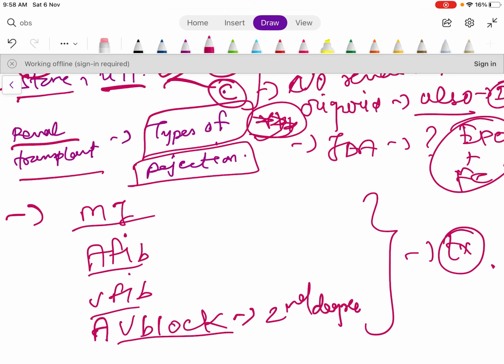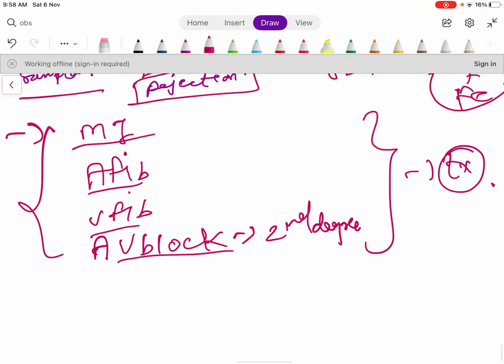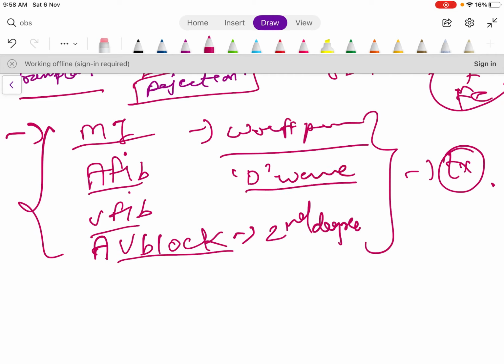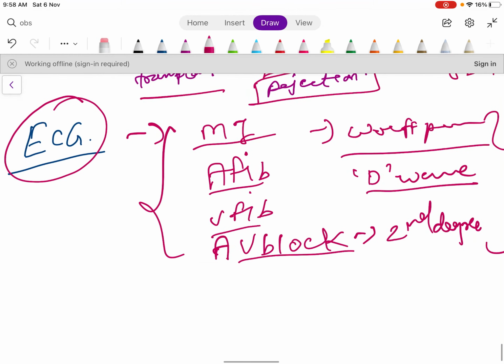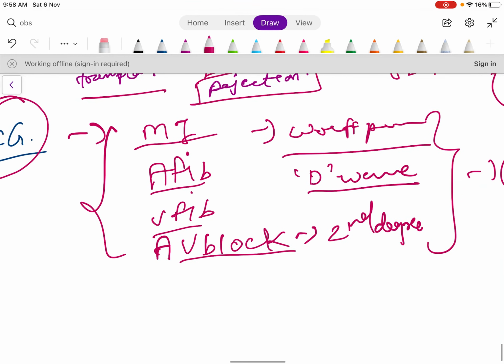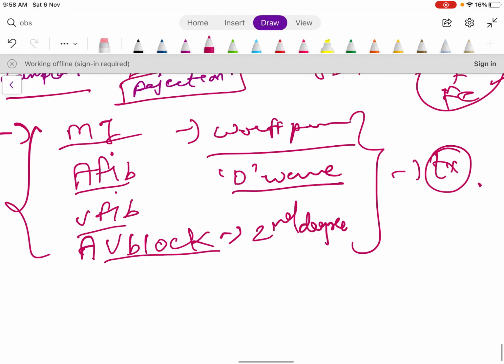From this only ECG will mostly be asked. Another ECG, Wolff-Parkinson-White, okay, delta wave, this will be also asked. So do this, if you have time then you can do in detail, but these are the two most important topics, so you need to do this.